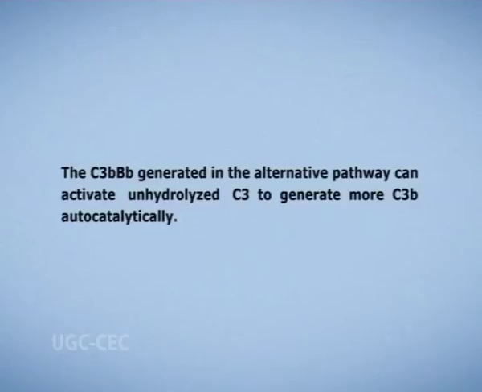The C3bBb generated in the alternative pathway can activate unhydrolyzed C3 to generate more C3b autocatalytically. As a result, the initial steps are repeated and amplified so that more than 2 times 10 to the power 6 molecules of C3b can be deposited on an antigenic surface in less than 5 minutes.